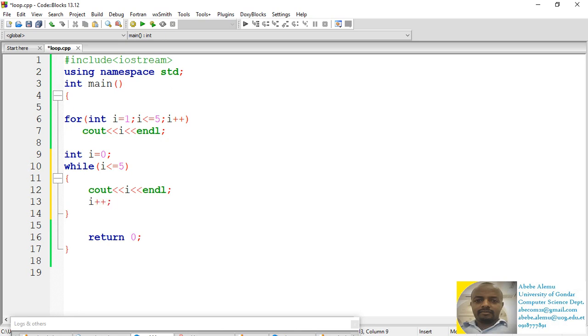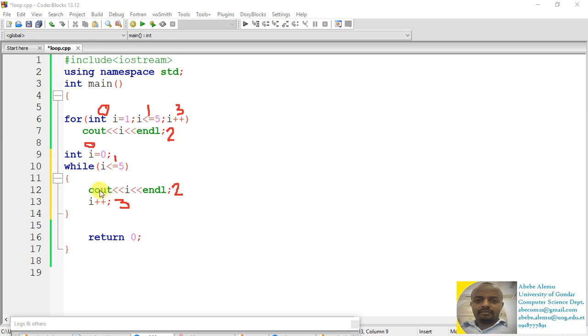So here, step 0 of the for loop, step 0 of the while loop, step 1 of the for loop, step 1 of the while loop, step 2 of the for loop, step 2 of the while loop, step 3 of the for loop, and then step 3 of the while loop.